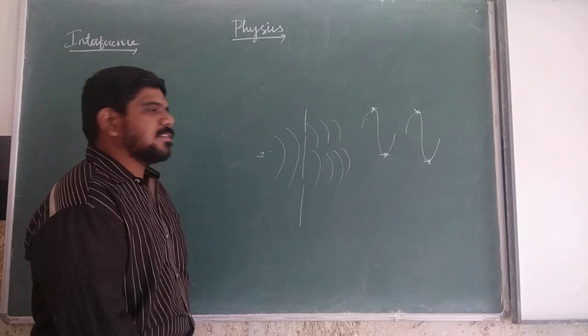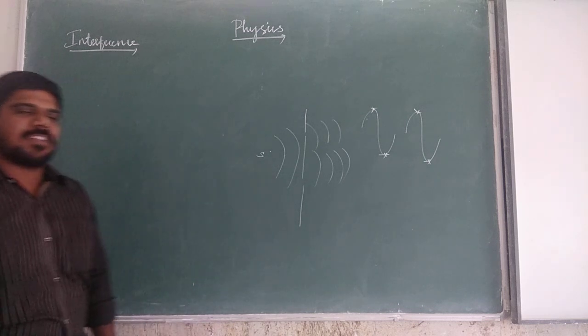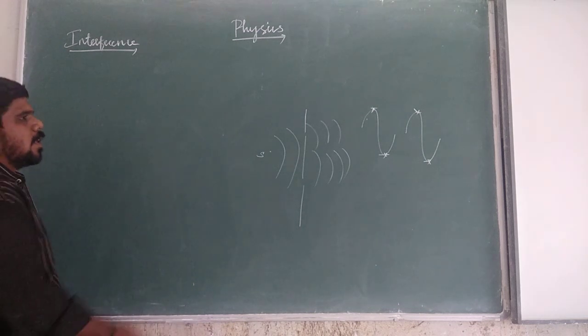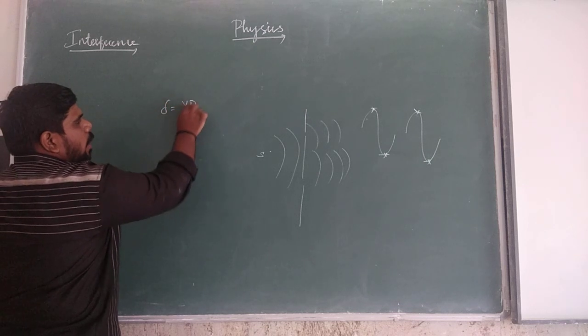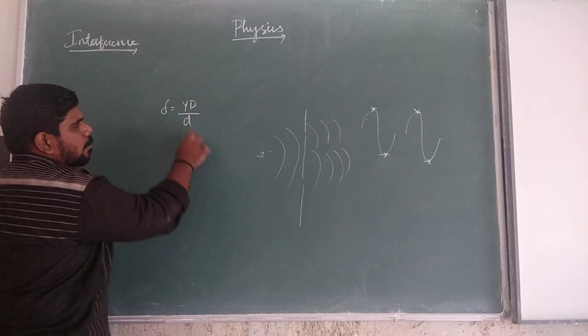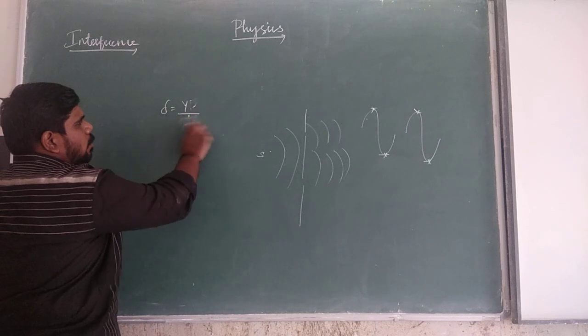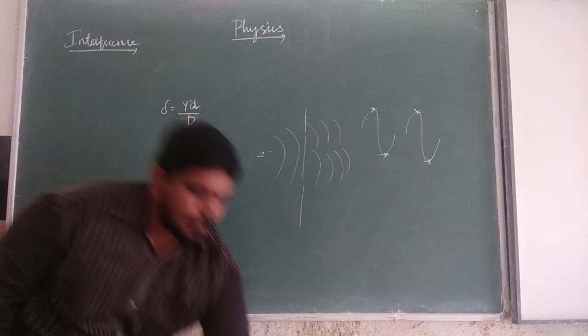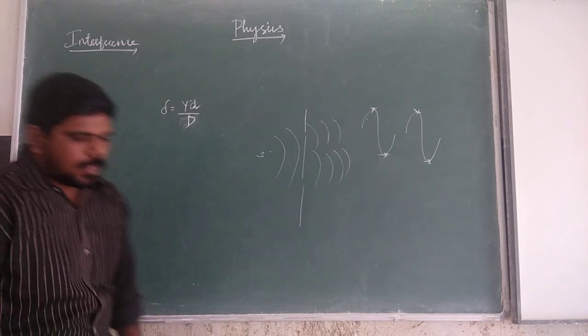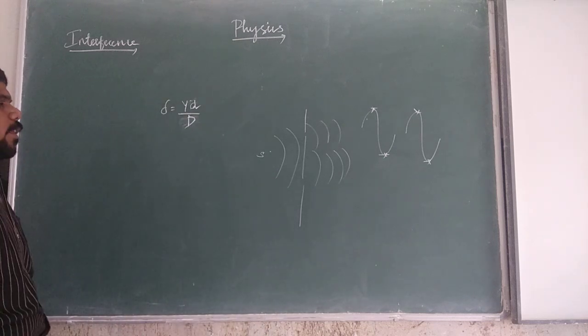Then we see Young's double slit experiment, and from it, the path difference is equal to yd by D.